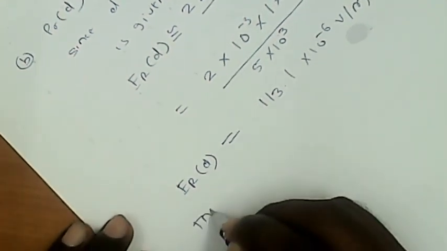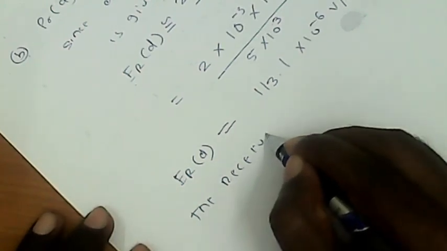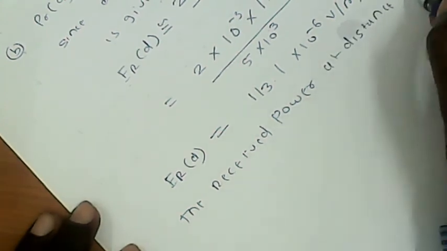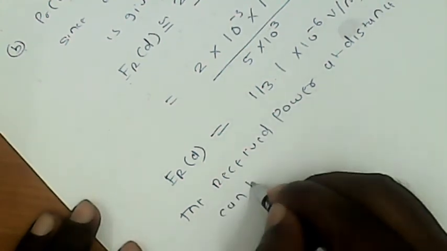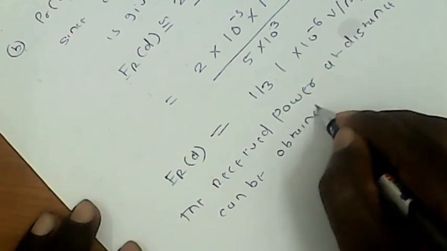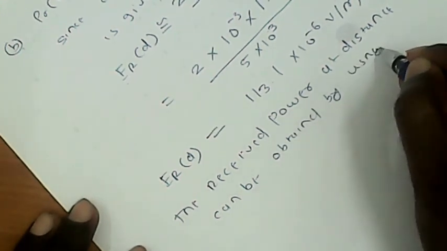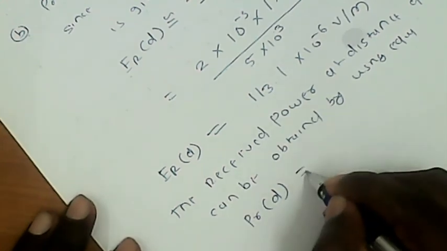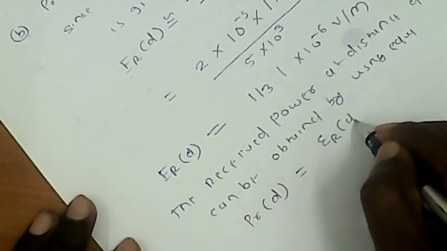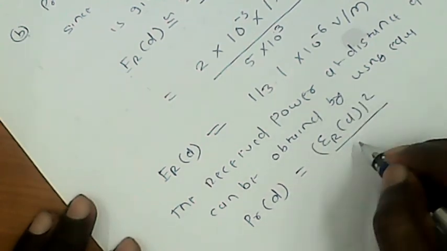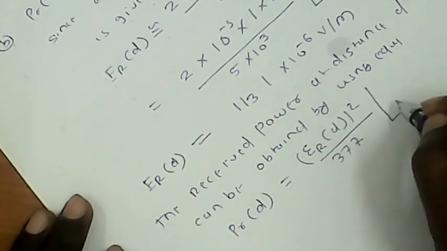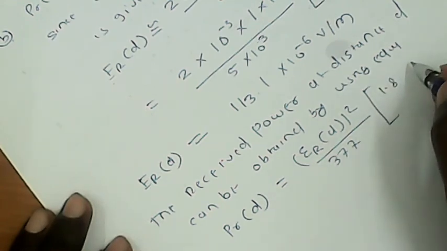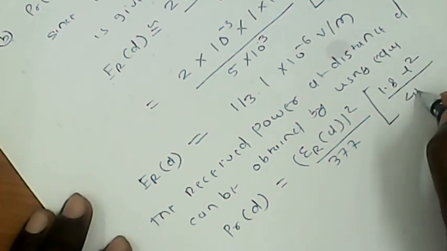So the received power at a distance d can be obtained as in the equation. Received power when the transmitter and receiver are separated by distance d is ER square divided by 377, into 1.8 into lambda square divided by 4 pi.